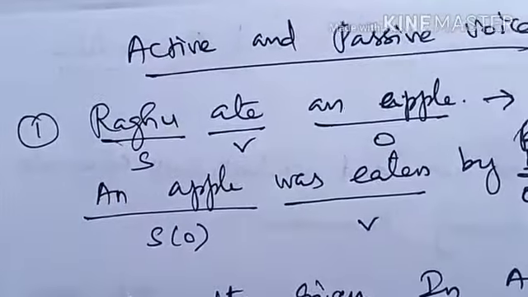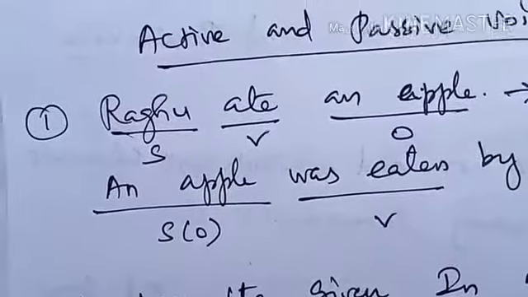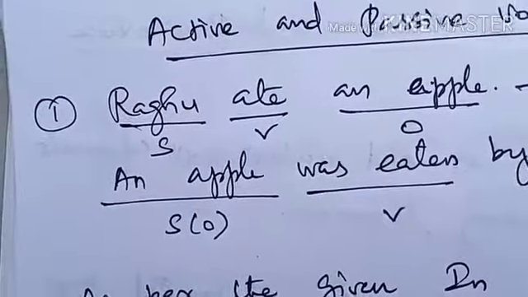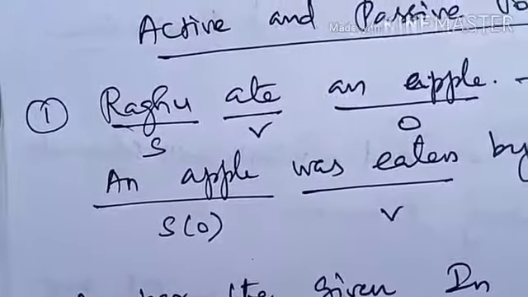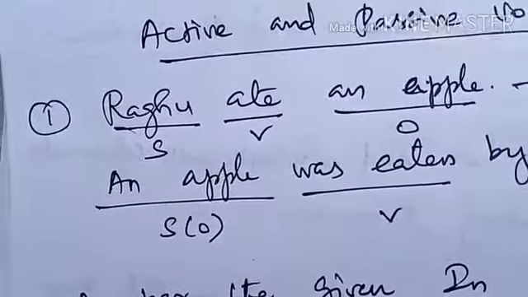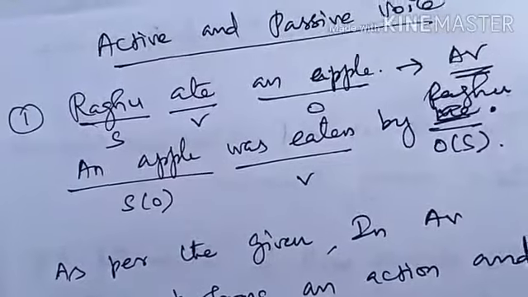From this you can understand that ate is the verb and it is done by Raghu. Ate is the past tense of eat. Eat, you can know, what is that in Tamil? Sapidu. Ate means sapitan. So Raghu sapitan apple. And it was changed in passive voice as an apple was eaten by Raghu.